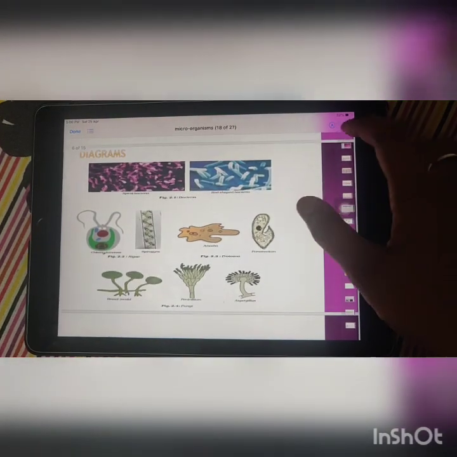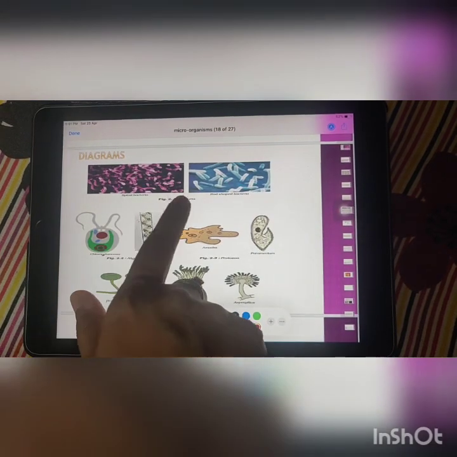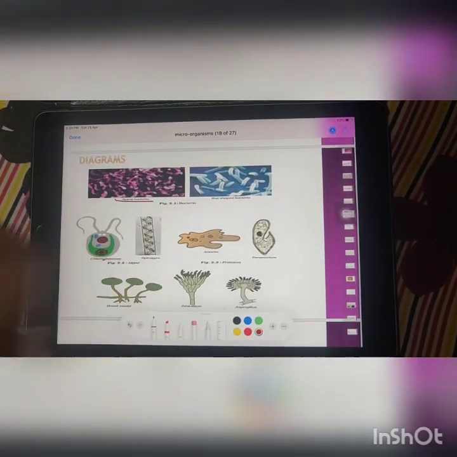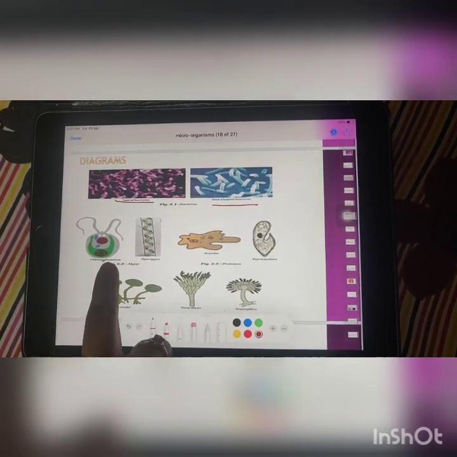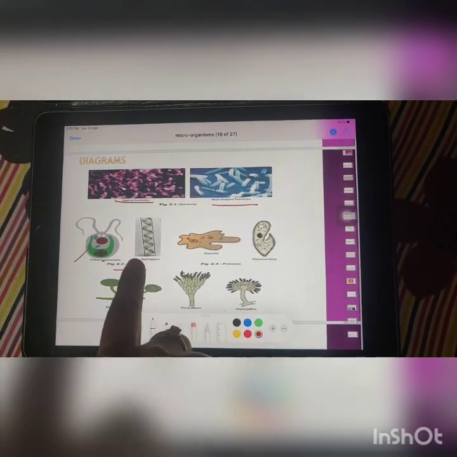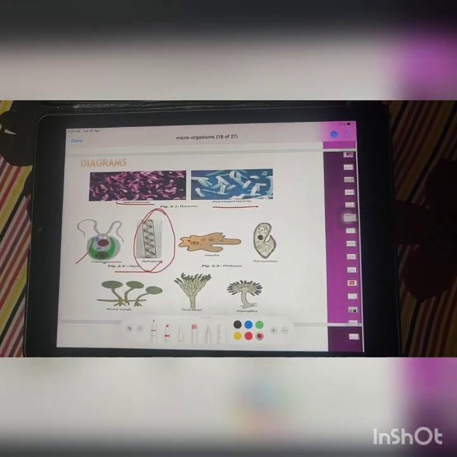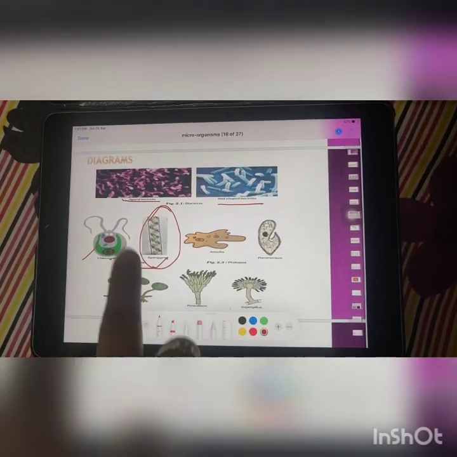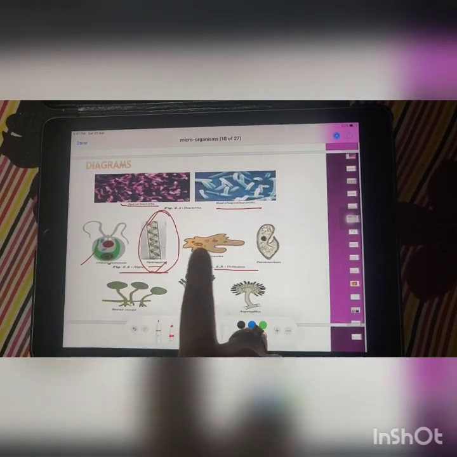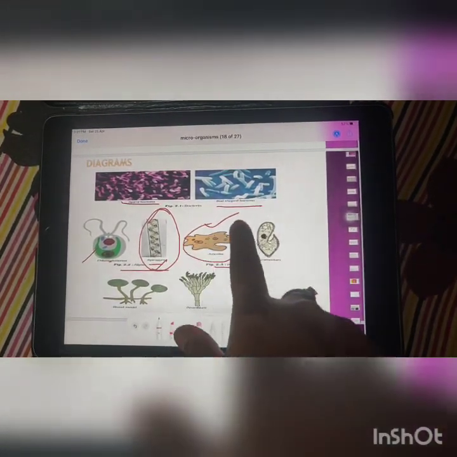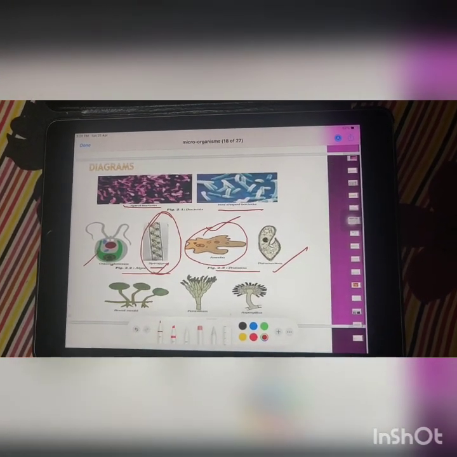There are certain diagrams. You can look at the diagrams with the help of your NCERT also. Here are the bacteria, spiral bacteria. The shapes of the bacteria are like spiral, rod shaped. Then there are examples of algae, Chlamydomonas, Spirogyra. We have studied the example of Spirogyra in asexual reproduction, that is fragmentation. With the help of fragmentation it can reproduce. Next, the examples of protozoa, amoeba, where binary fission takes place, and Paramecium.